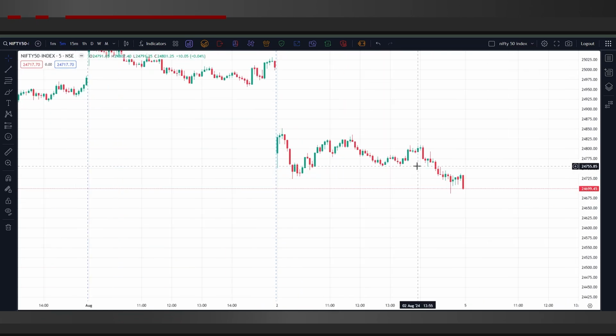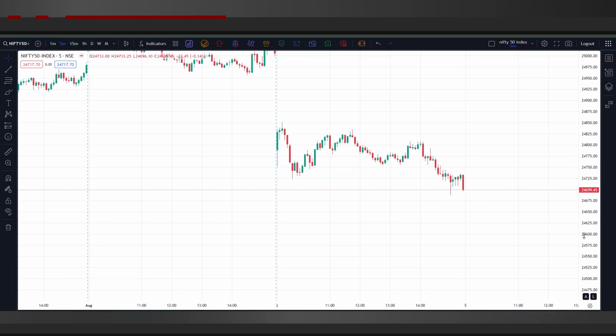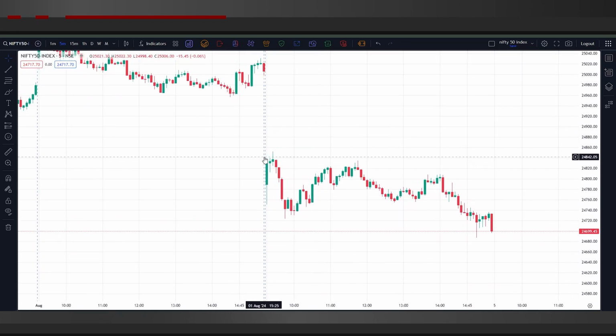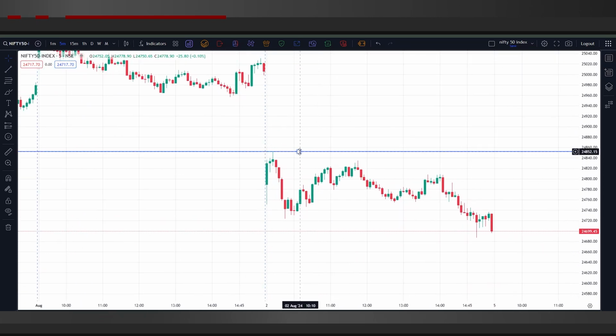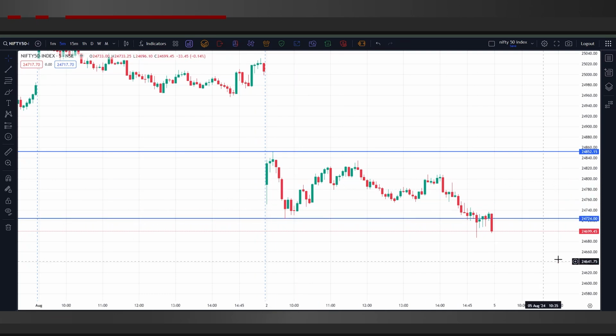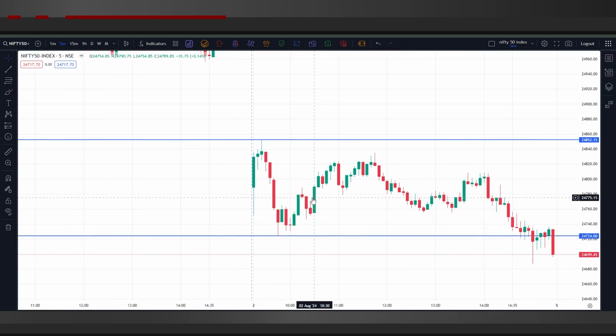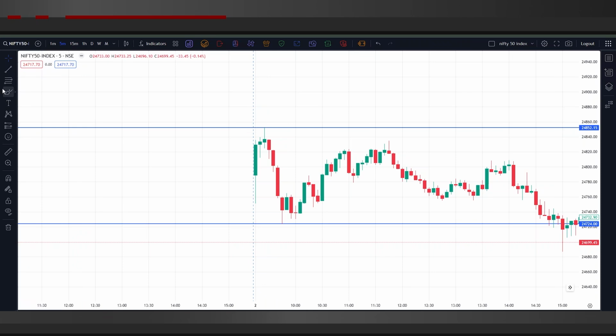So we can see that Nifty 50 opened gap down, and after a small momentum towards the upside, it formed a resistance somewhere around 24,850. After that, it gave a sharp fall, breaking today's first candle's low and forming a support somewhere around 24,720. If we mark the support right here, then we can see that the market started to show a lower high lower low structure in the starting session that we can see here.